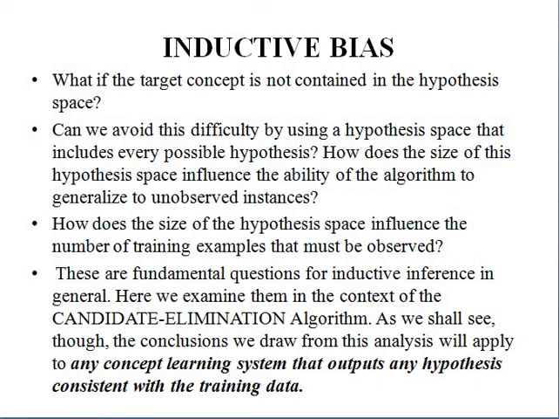In previous videos we completed the concept learning, Find-S algorithm, and candidate elimination algorithm. After that, these questions arise before going into inductive bias. What if the target concept is not contained in the hypothesis space? Can we avoid this difficulty by using a hypothesis space that includes every possible hypothesis? How does the size of the hypothesis space influence the number of training examples?